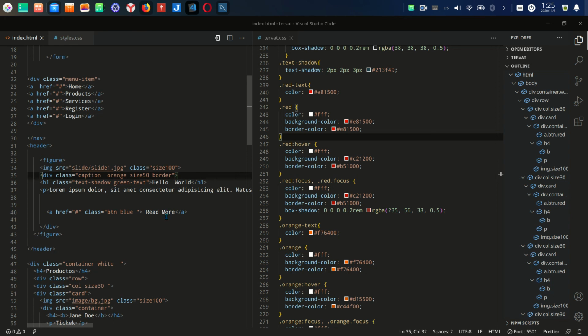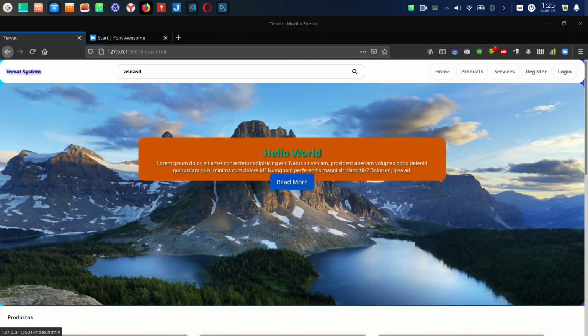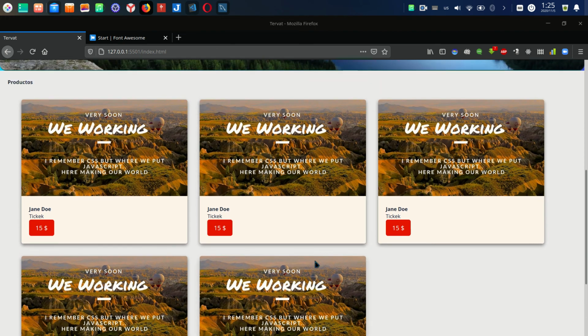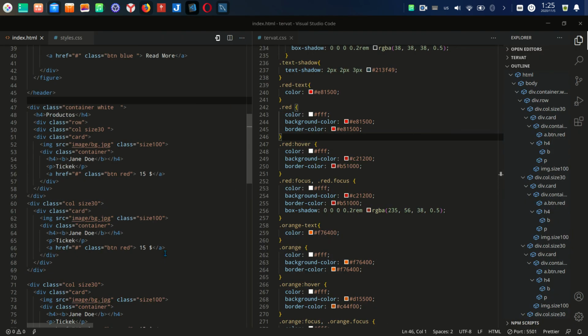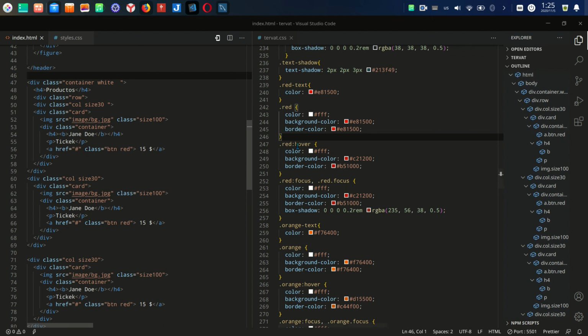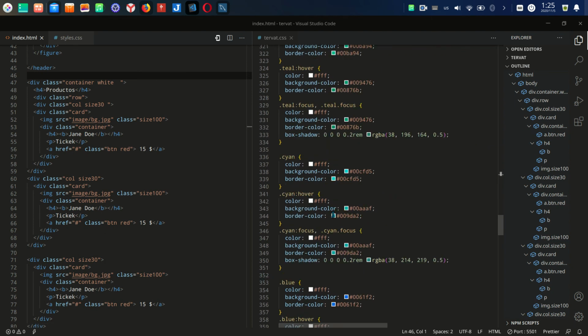Okay, here the link, that's Read more, and here is the ad. This is the big ad. Some title here, and click it for more details. Click it maybe to the company, some website, whatever kind. And here we have the product. Here we have the container and other things.